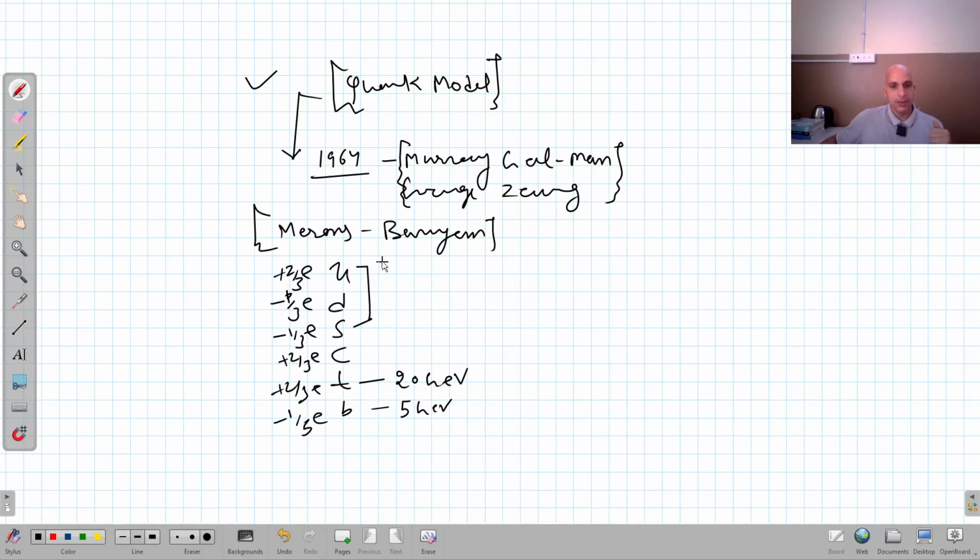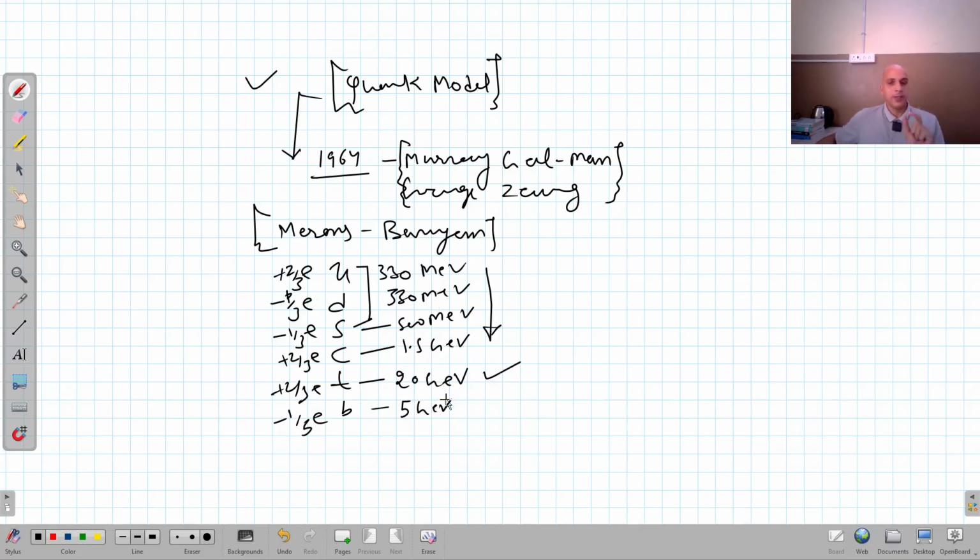The mass of up is 330 mega electron volt. Down is again around 330 mega electron volt. Then strange is around 500 mega electron volt. Charm is 1.5 giga electron volt. So you can see that as we move down, the mass is increasing. So the question can be asked from the mass: which of these 6 quarks is the heaviest one? Obviously the heaviest one is the top quark.